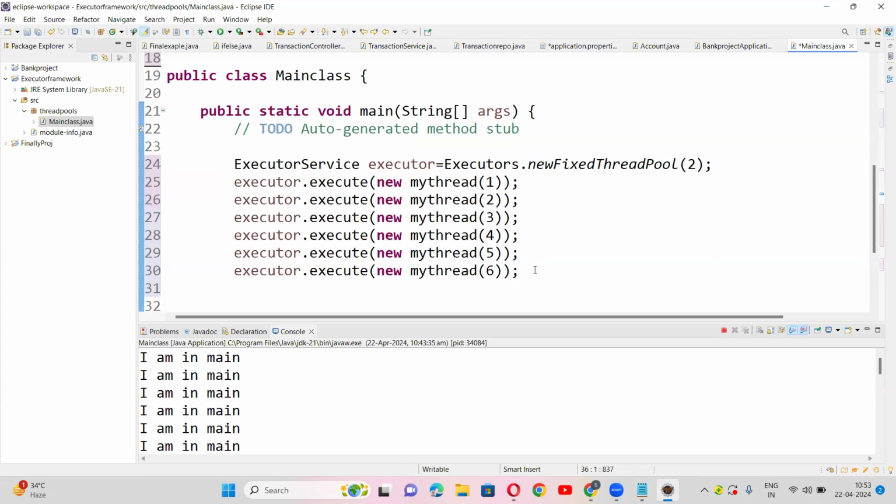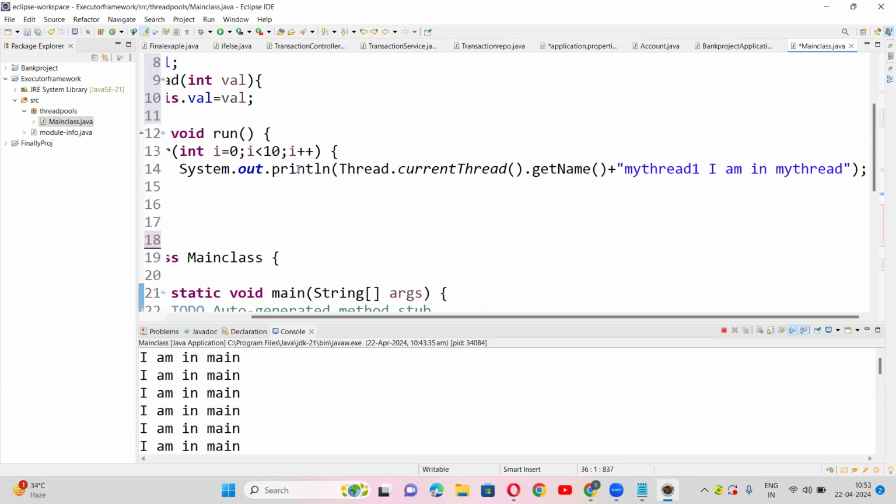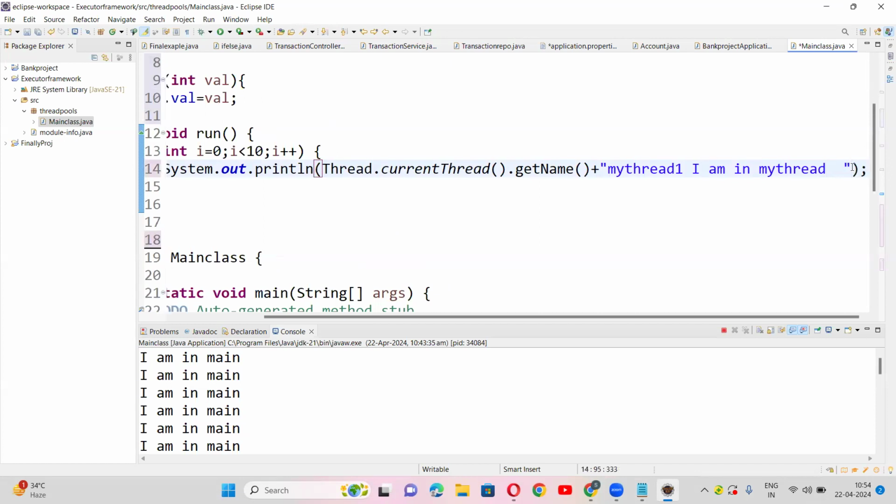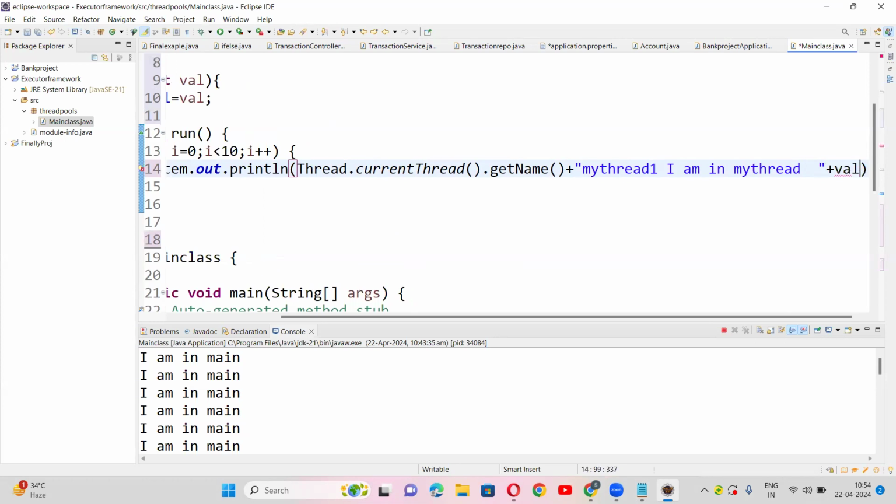So what is the use of this newFixedThreadPool? If you want to go for multiple threads, just run the code. You are printing val anyway, right? It will identify which thread is currently executing.